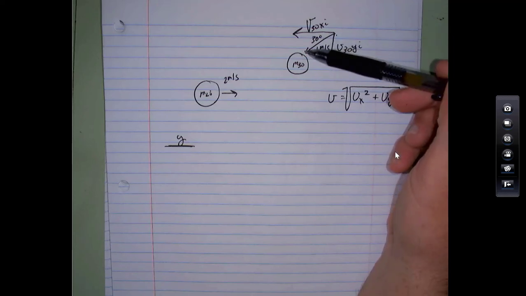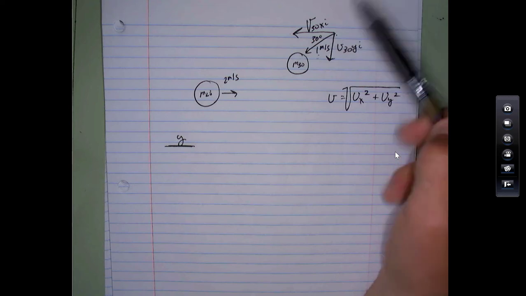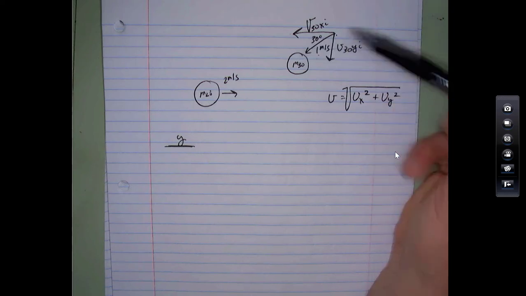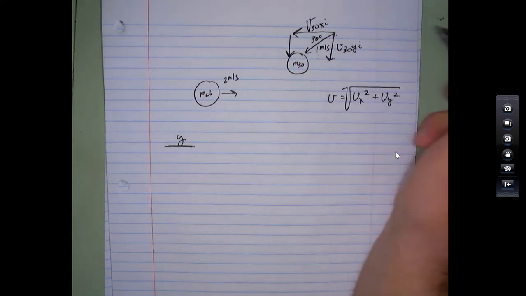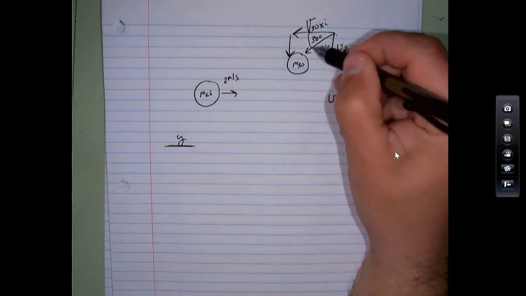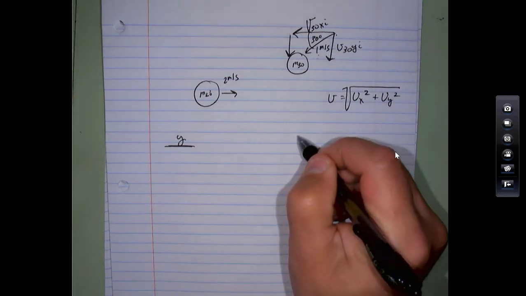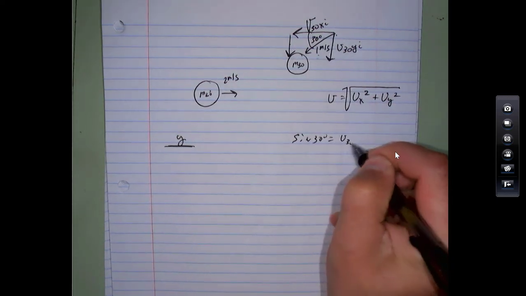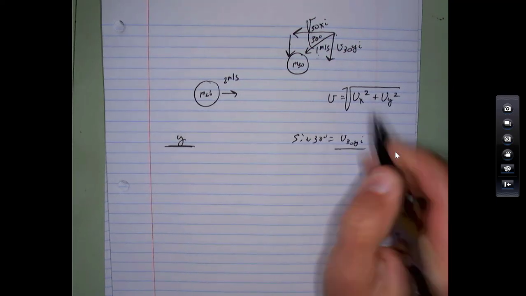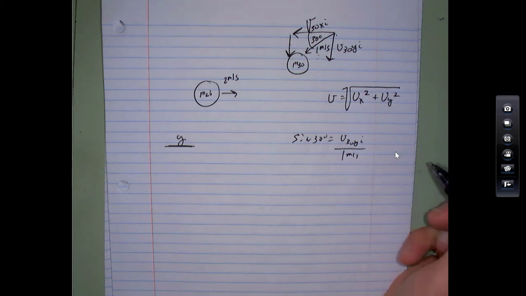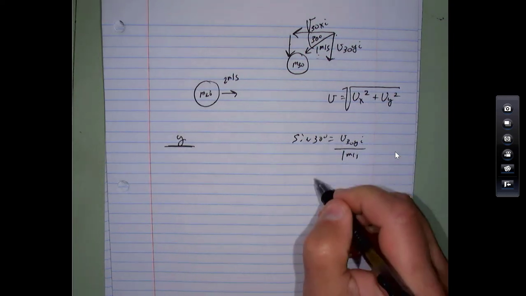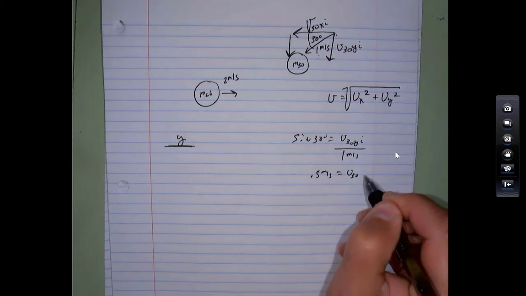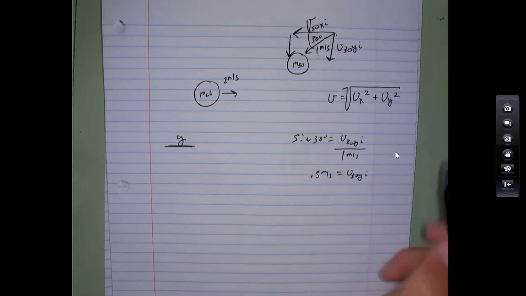So this is 1 meter per second that way. We'll have to figure out how much of it is this way, right? This is the overall speed here. We need to figure out how much of it's in the y direction. I drew it over here, but it's the same thing. I could have drawn it over here. Okay, so this is 30 degrees. We'll have to do a little bit of trig here. So the sine of 30 is the side I'm looking for. Velocity 30, y initial, divided by this 1 meter per second. Right, that's the hypotenuse. So sine of 30 is a half. This turns out to be 0.5 meters per second. That's the velocity of the 30 gram in the y direction initially.